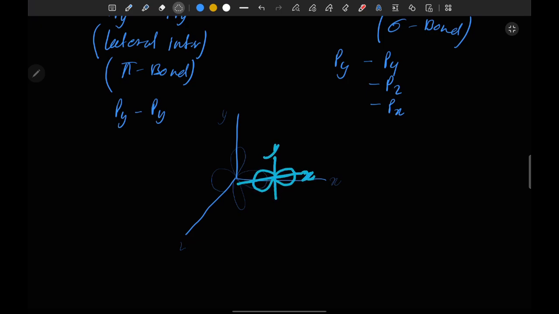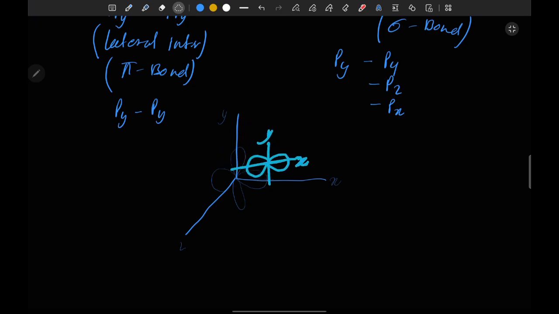But if this x loop wants to make a bond with the loop of y axis, then there is no effective area, because if the first loop wants to make a bond with the second loop, then this loop remains empty, and this remains empty, and if they form a bond, then this center part is going to interact with the middle of the loop, but there is no effective overlapping.